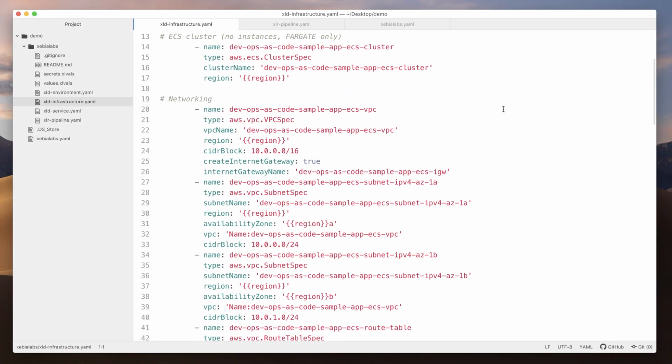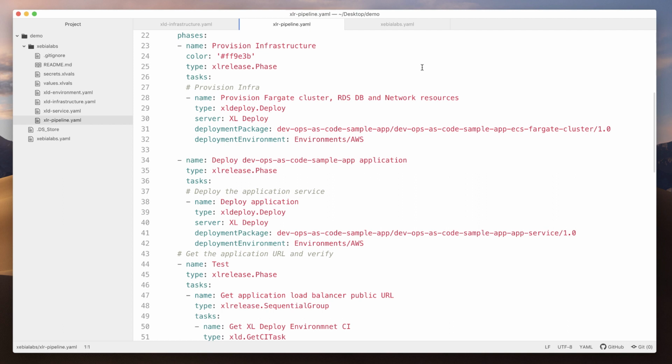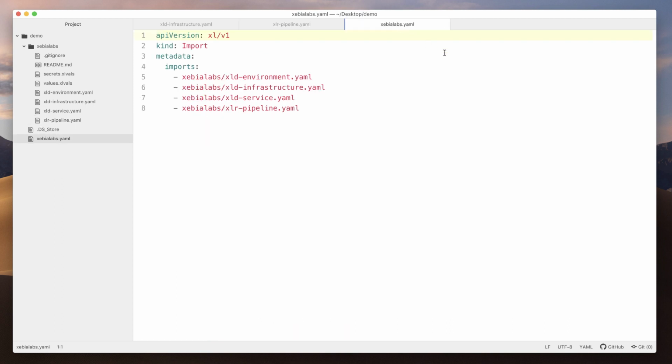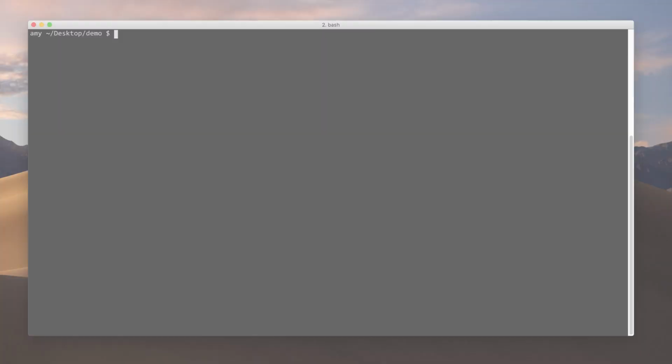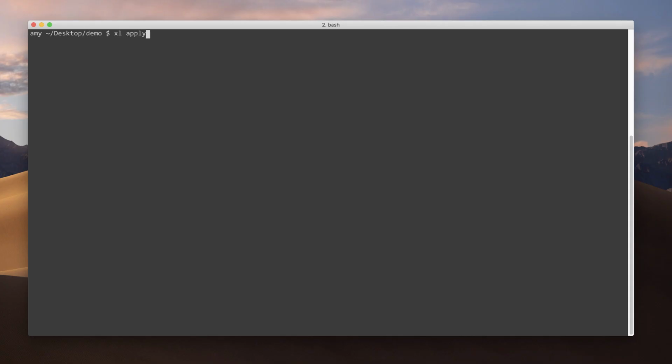This sample file describes an Amazon ECS cluster that uses the Fargate launch type. And this file describes a release pipeline that will provision the cluster and deploy an application to it. I also have a file that points to my other YAML files, which means that I just need to execute one CLI command to create everything I need in the XebiaLabs DevOps platform.